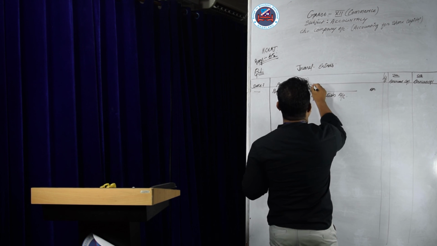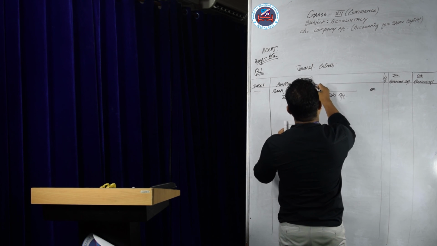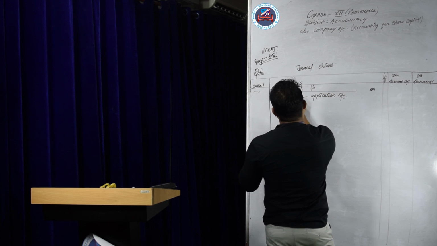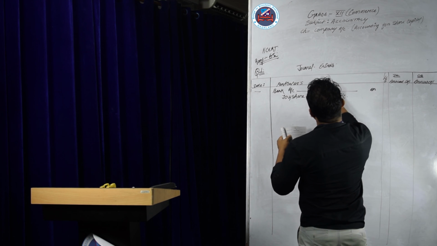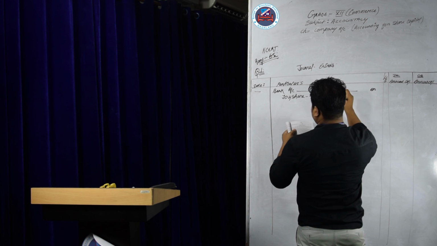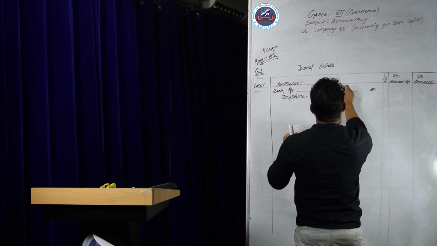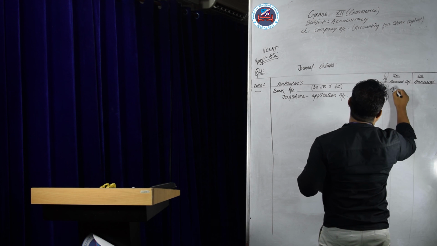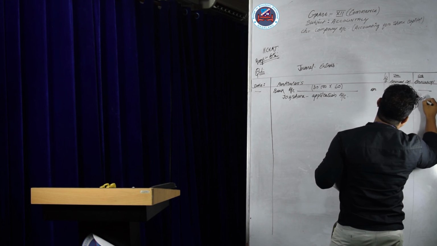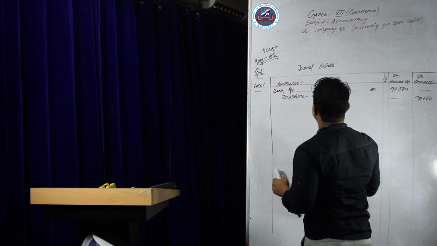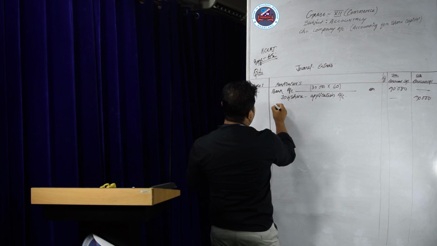The issue of equity shares: 30,000 into the application rate, which is 30, so it is 90,000. So put here 90,000, dash, 90,000. The narration will be: being the application money received.